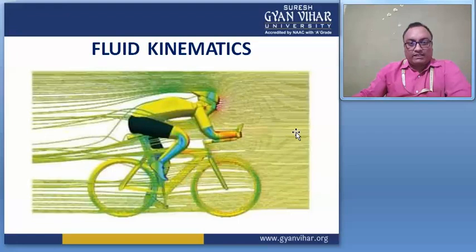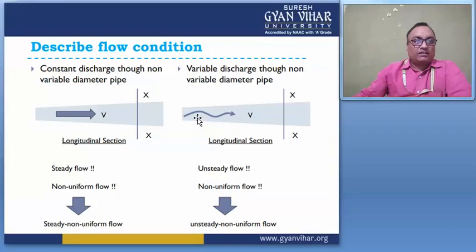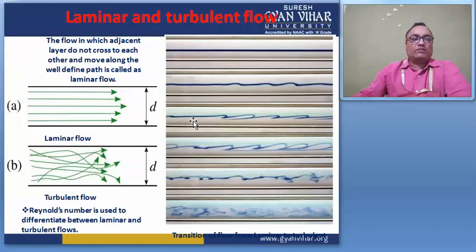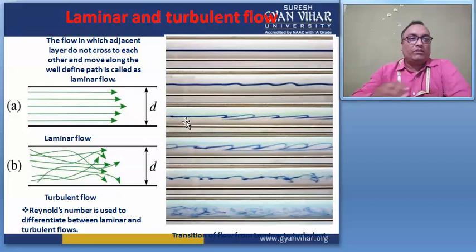Here, this is a laminar flow because it is in straight line flow, but here, this is turbulent because it is disturbed by the bicycle rider, right? So the flow in which adjacent layers do not cross each other and move along a well defined path is called the laminar flow, right?